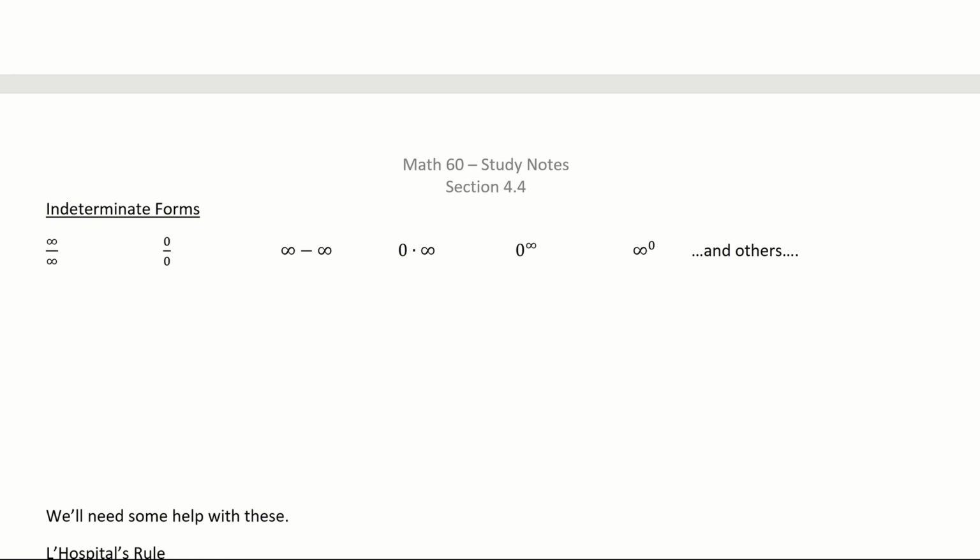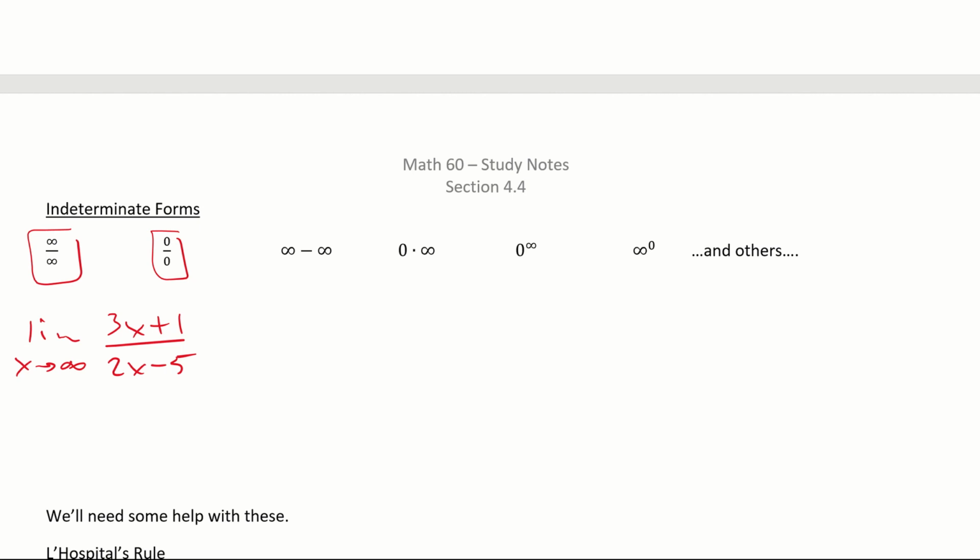Okay, now, for some of the weirder limits, let's take a look at these. These are the so-called indeterminate forms. If you ever get infinity over infinity, or 0 over 0, what the heck is going on? I'll give you, for instance, the limit as x goes to infinity of (3x + 1) over (2x - 5).